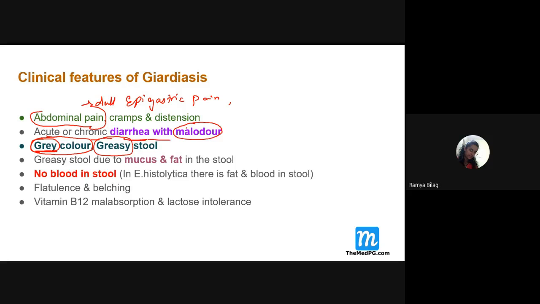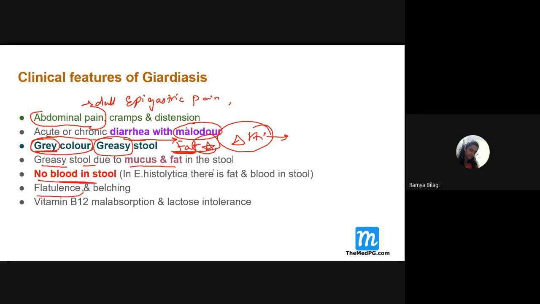Why does it look greasy, students? Because of the presence of fat. This is very, very important, fat, and it is a diagnostic feature. It is a pathognomonic or diagnostic feature which you can see. So greasy stool is mainly due to the presence of mucus and fat, and there is no blood.